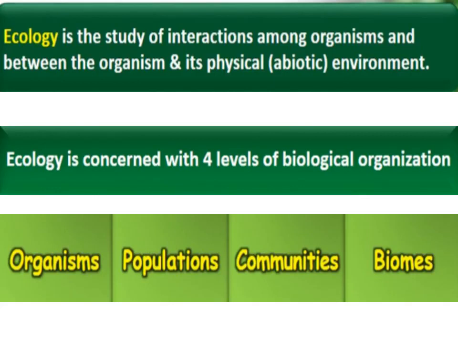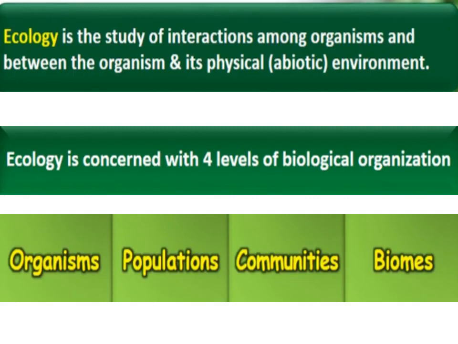Now ecology is concerned with 4 levels of biological organization. So we can say there are 4 levels of ecology, or these are 4 levels at which we can study interaction of any organism with its biotic and abiotic factors, right?